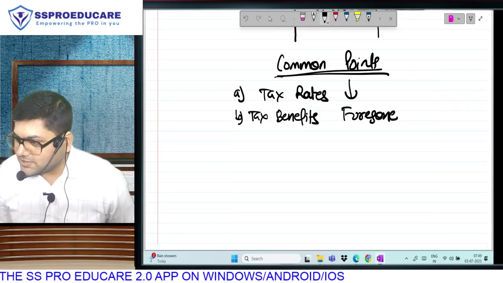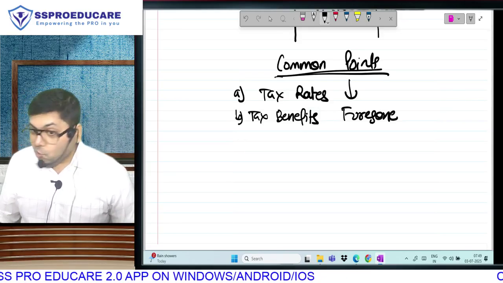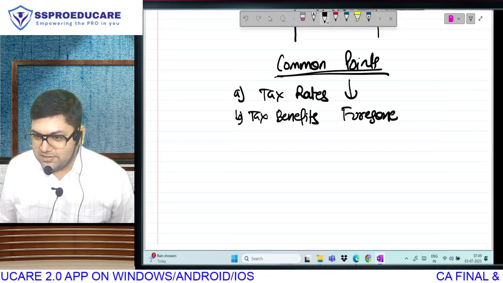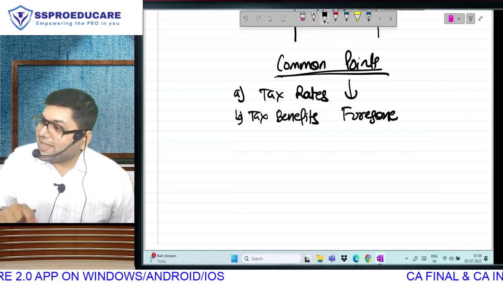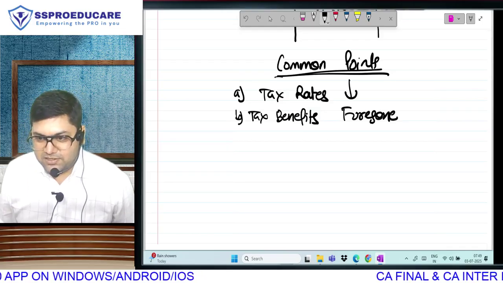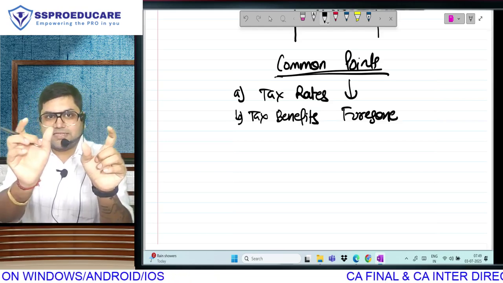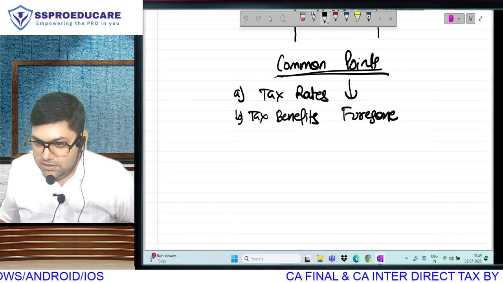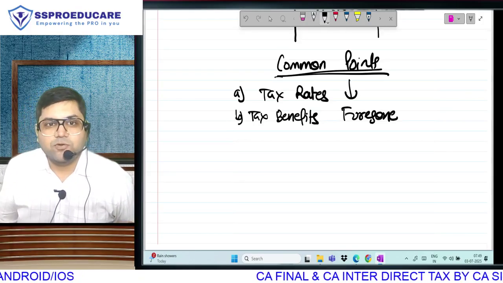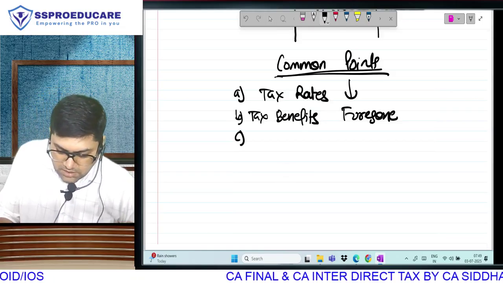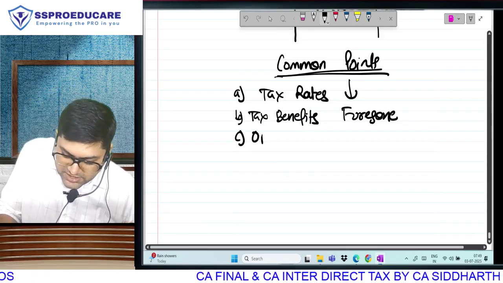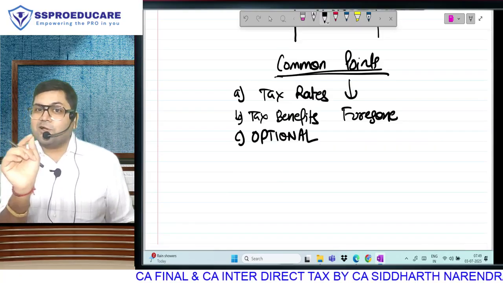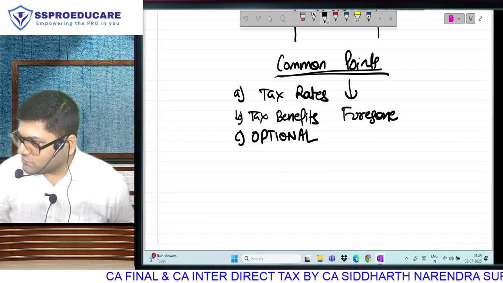Take your exemptions and deductions, reduce income, pay as per old rates which are high. Don't take your exemption and deduction, increase your income, pay tax as per new rates which are lower. That means you will have two tax liabilities, tax as per old, tax as per new, and you have to pay both of them. Correct? Oh, no, you have to pay any one of them. This is the biggest problem in your life and my life right now. It is only because of this one word that we have to study so much.